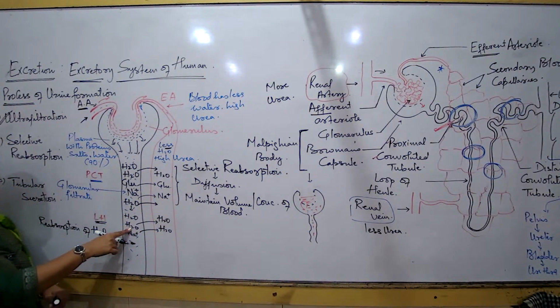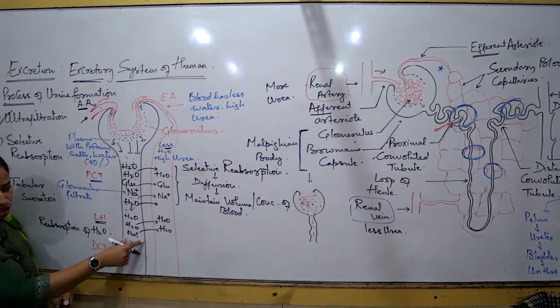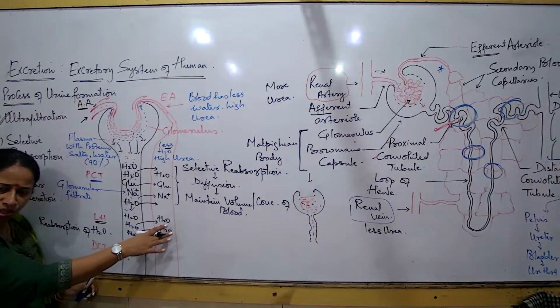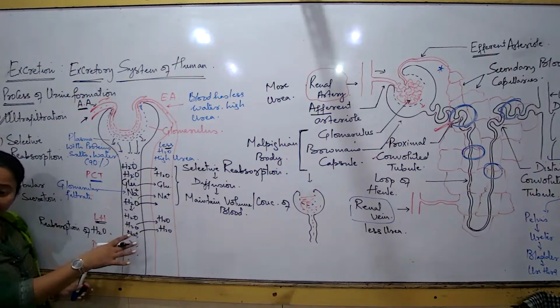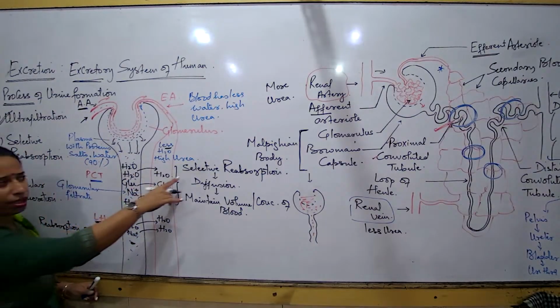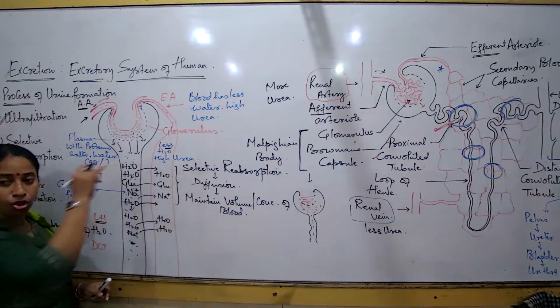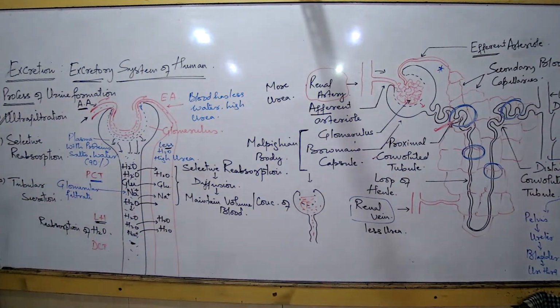Movement of the water from a region of high concentration to a region of low concentration. What is this process? Diffusion. What is the specific phase of urine formation we are talking about? ये भी selective reabsorption है. So name two parts of the nephron where selective reabsorption takes place.